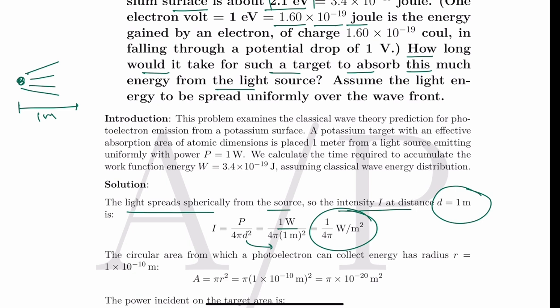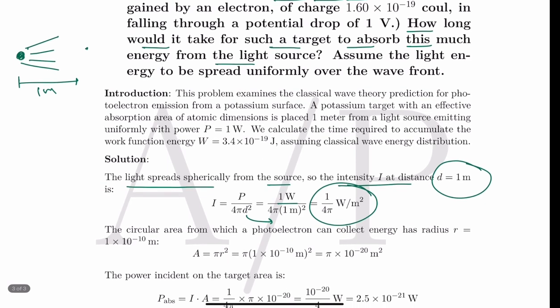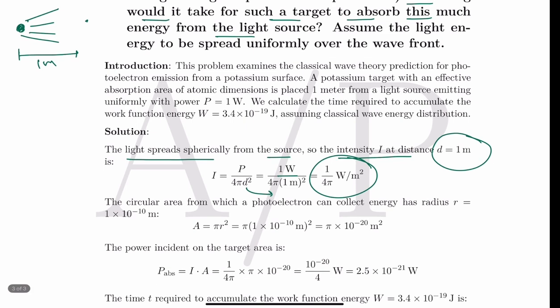Now this is the light source and this is one atom. We know that not all the thrown light is going to be absorbed by this one atom. So what share of the radiated energy is going to be absorbed by that one atom? The answer is very simple. It is going to be the intensity times the area of that atom.